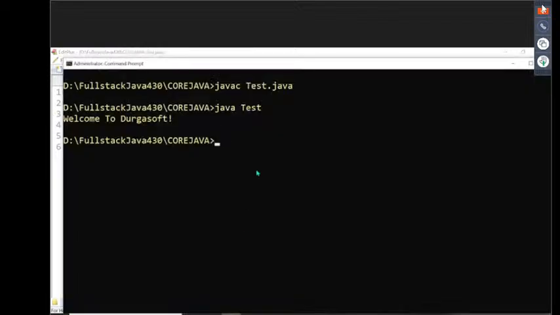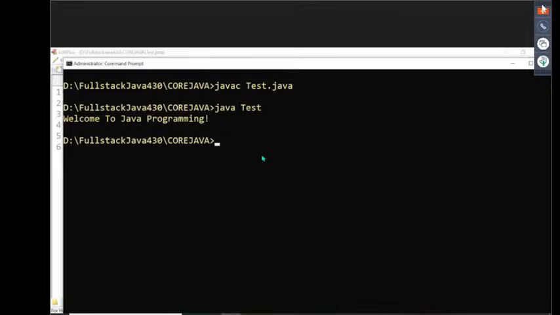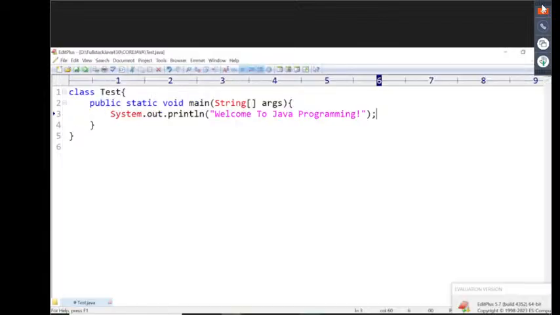Then after that, what do I have to do? We have to open the command prompt. Then inside this command prompt, javac tester.java. Compiled successfully. java tester. We get the output Welcome to Java programming. That's it. Now we understood clearly how to open a Java file and how to write this Java program also.